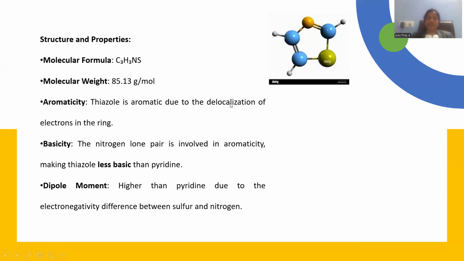Basicity. Thiazole is considerably basic due to the existence of nitrogen within the molecule, right? But compared to pyridine, it is less basic. That is because it is part of a 5-member ring system, and the lone pair of electrons is not that easy to release, right? In pyridine, being a somewhat expanded molecule, the nitrogen is free to donate the electrons. That's the reason why the comparative basicity is less, but it is considerably basic in nature. Dipole moment.